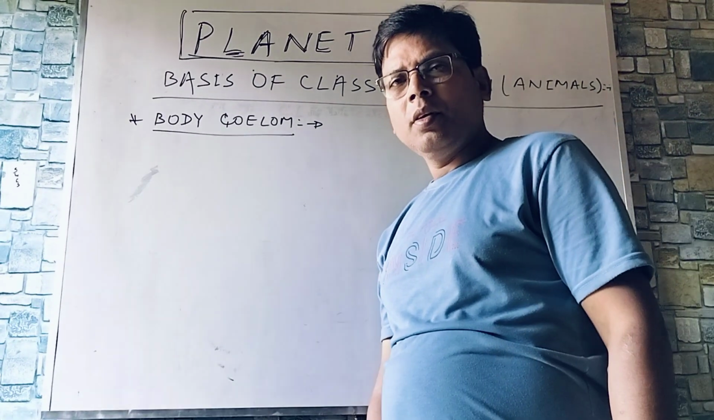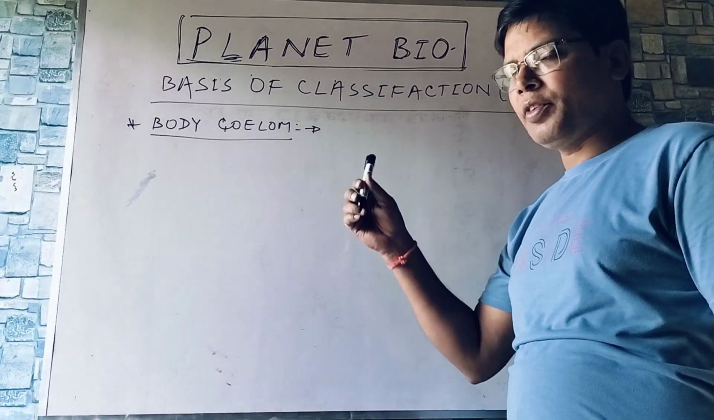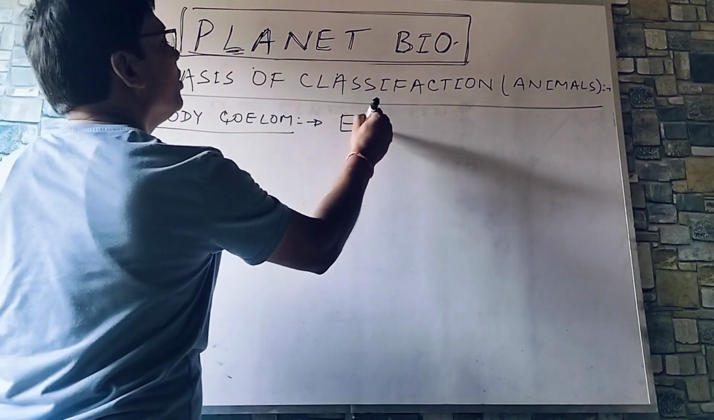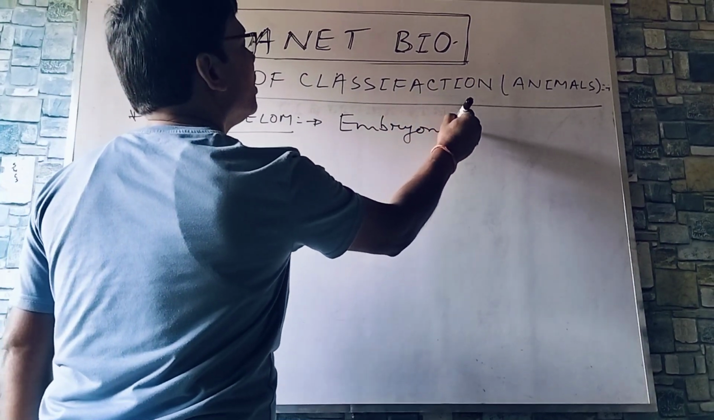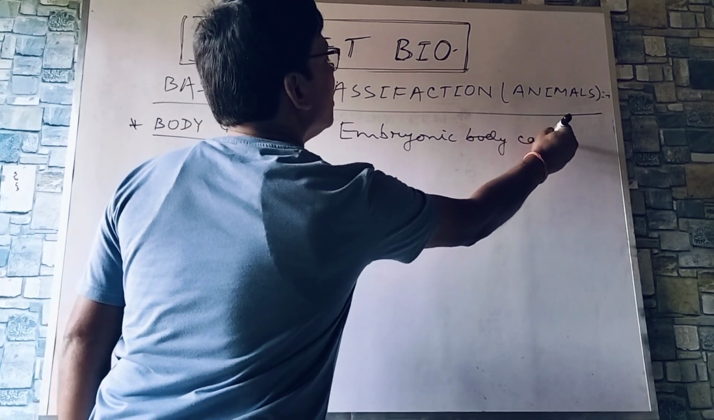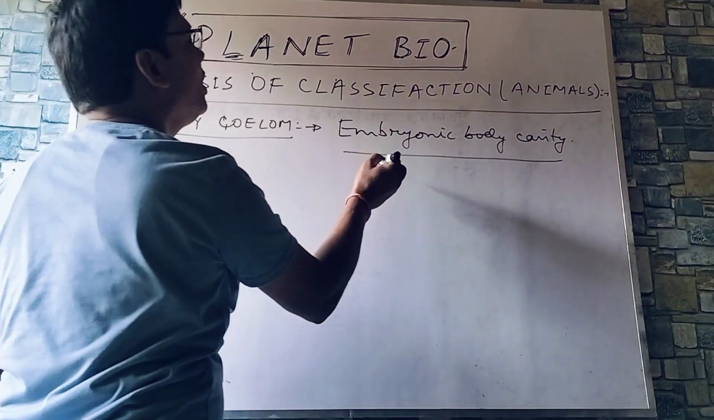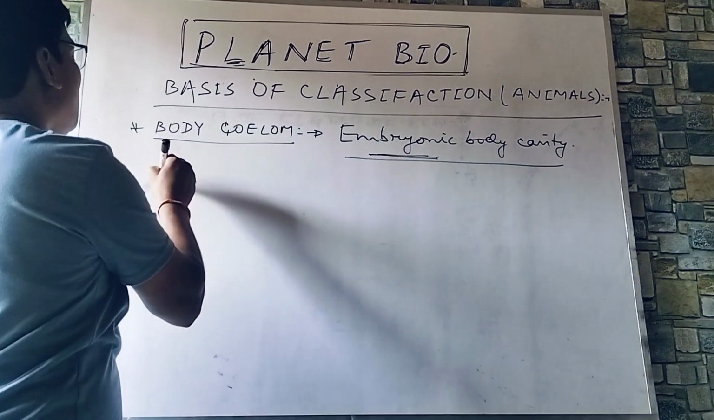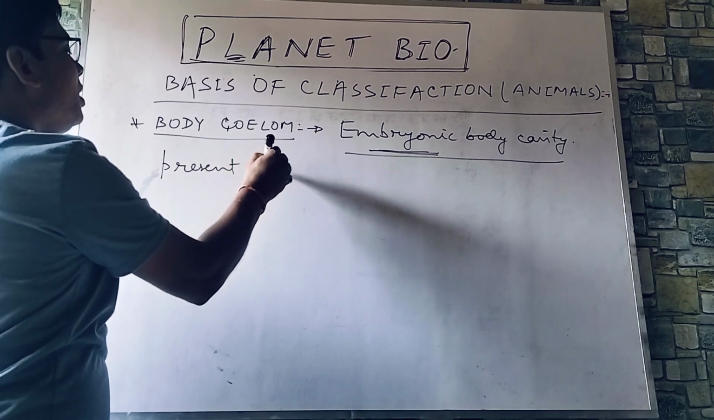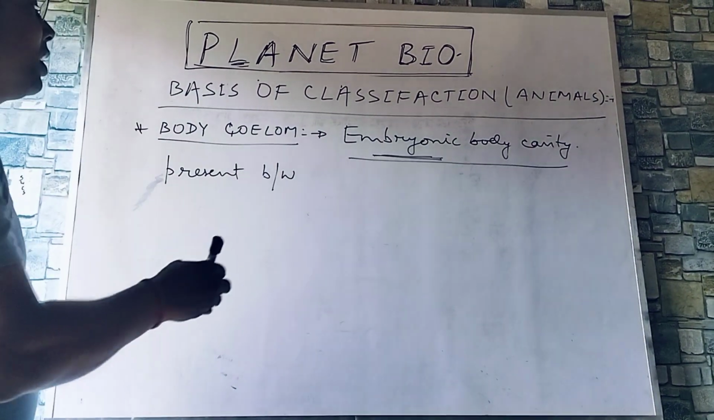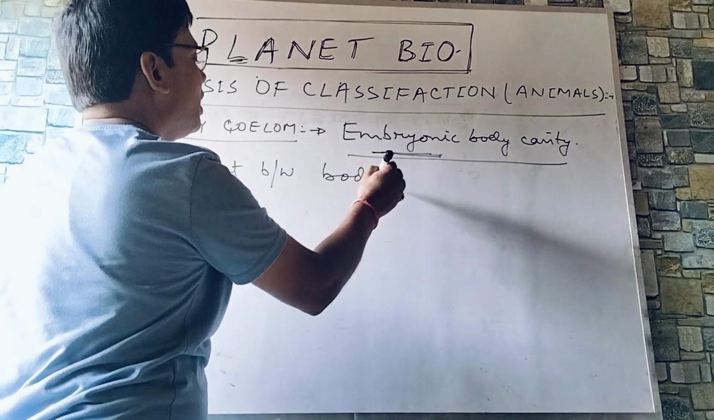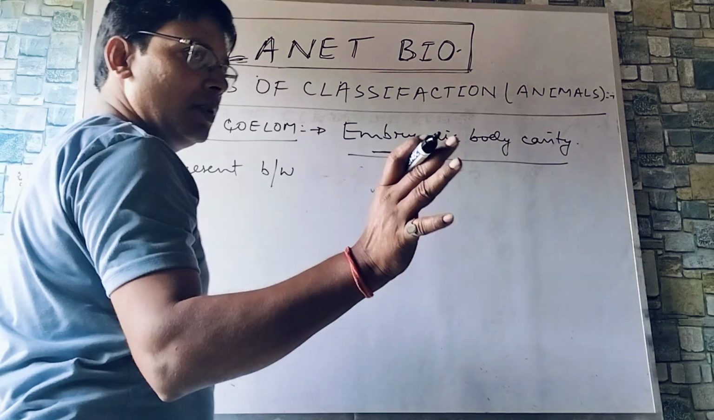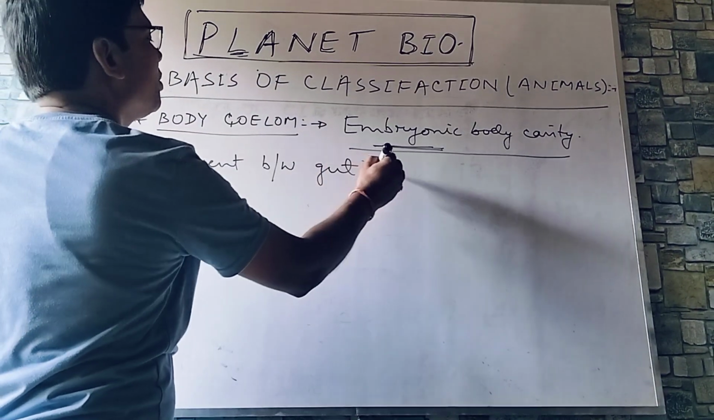Hello everyone, I am continuing with basics of classification of animals, and the next basis is body coelom. Body coelom means embryonic body cavity, not adult body cavity. A special type of cavity which is formed during embryonic development, and it is present between body wall and gut. Present between gut and body wall.